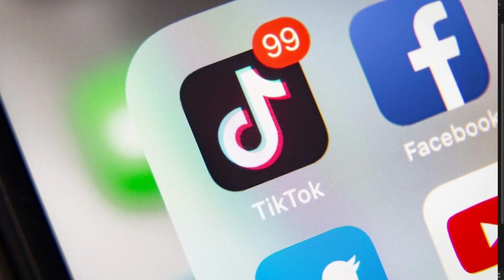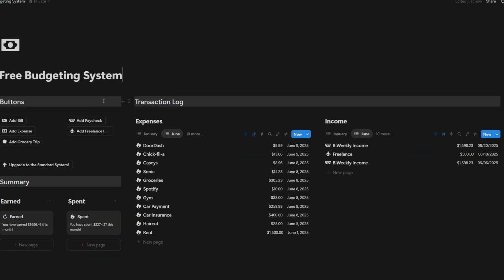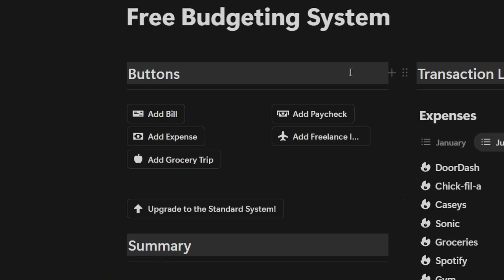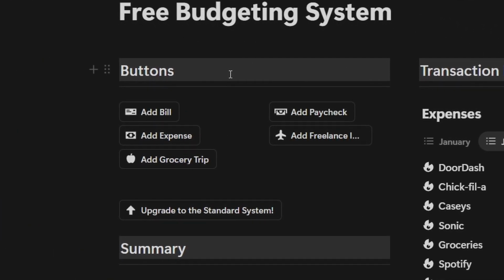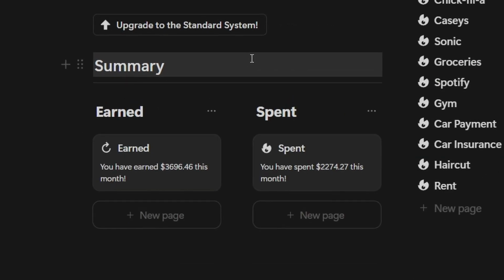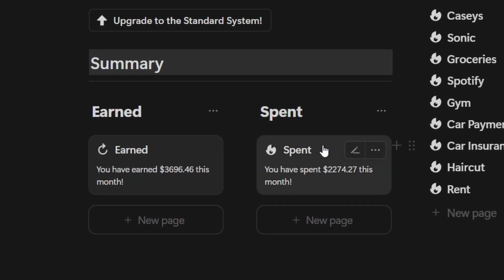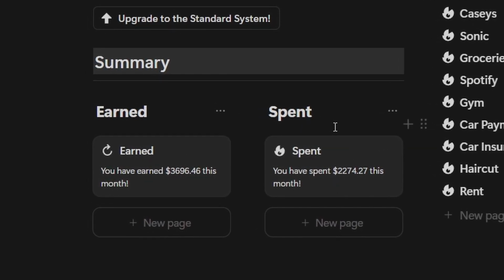Have you ever wanted to budget, but you don't want to pay for an app? This budgeting system solves that problem. What you're immediately going to see is a few buttons. These buttons will allow you to add transactions and income. There is also a summary over here which tells you how much you have earned in the month and how much you have spent in the month, and this rolls over every single month.